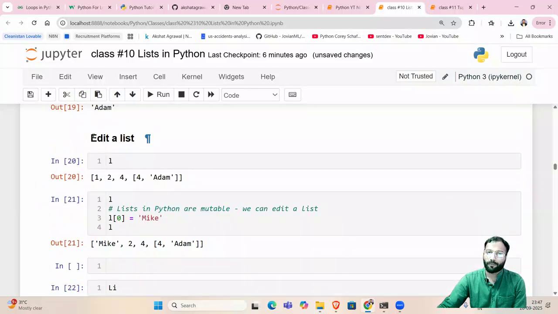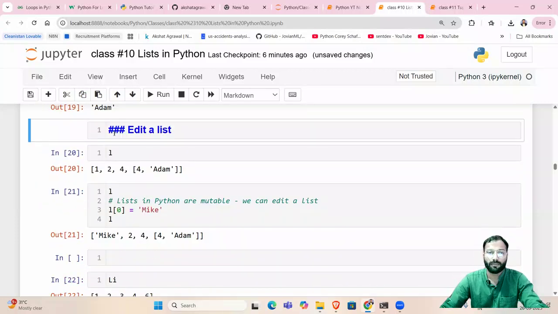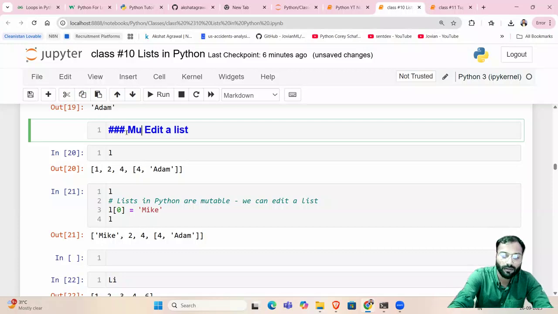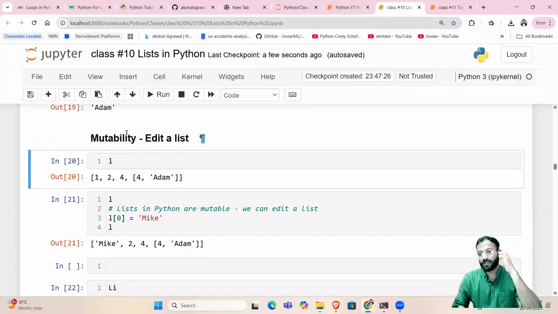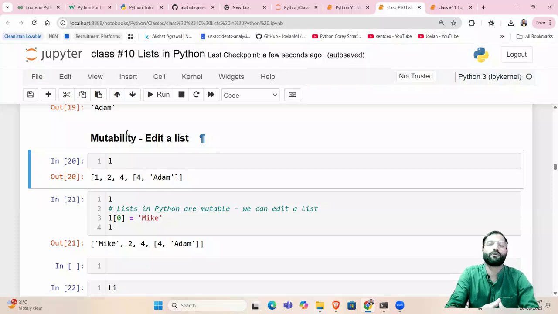Now, there is a property of list which is called mutability. Mutability means we can edit a list. Okay, before seeing about the mutability thing, let's say there is a list which is mutable, which we can edit. What do you think will be the application of it? Just think about it for 5 seconds. Pause this video and let me know your answers in the comments.